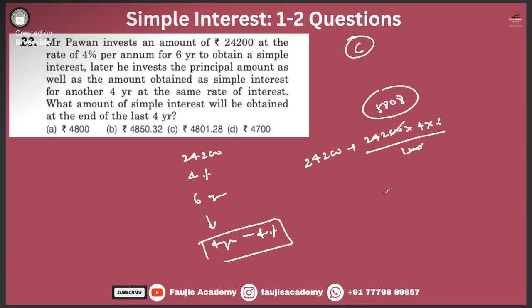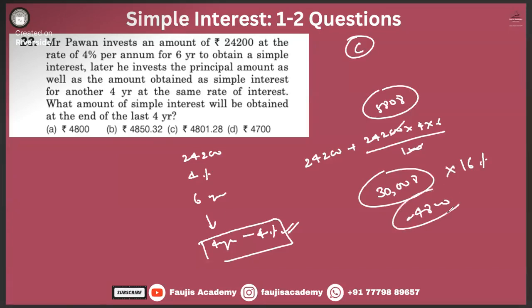So this will turn out to be 30,008 rupees, right? And for 4 years at 4%, that means you find 16% of this. How much is this? It's 4800, somewhere near it. So answer option C, as pointed out by our friend Abhikaran, is the correct answer.